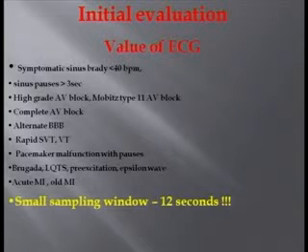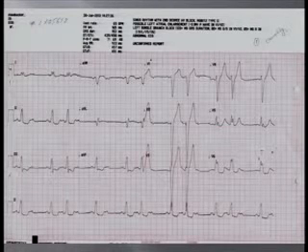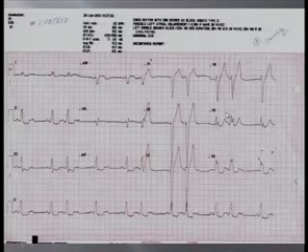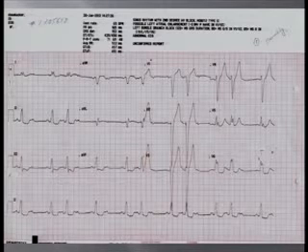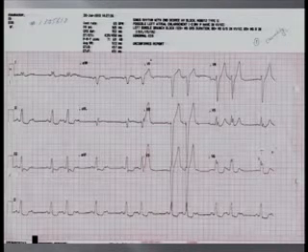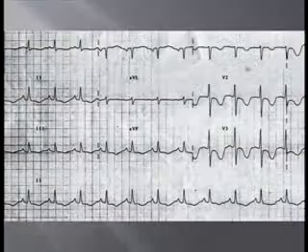However, one should realize that the ECG recording happens only for a very short time, a very small sampling window, so one can miss a lot of information in a simple 12-lead ECG, and that is the value of prolonged ECG monitoring, as was shown by Yogesh in his initial presentation. If you have an ECG like this with syncope, you know for sure that there is a 2 to 3 AV block with left bundle branch block here and a small narrow conducted PR interval, which is likely to be a Mobitz type 2 AV block, and this is very crystal clear that it is an AV block which is the cause of the syncope in this particular patient.